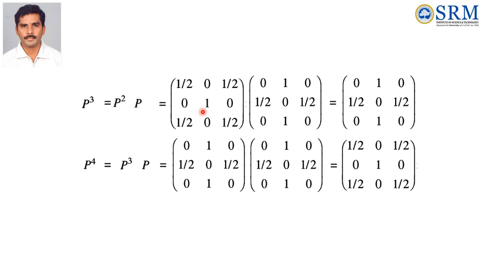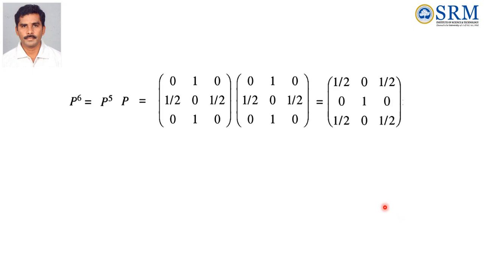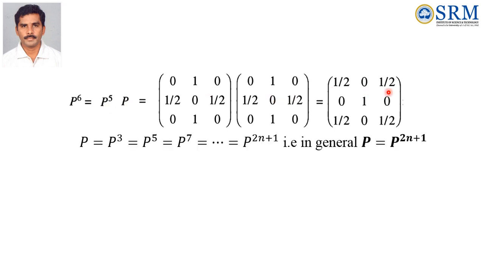And then this is P square. So P square equals P power 4. Similarly, P power 5 equals P, and P cube also. Similarly for P power 6, you can note down that P power 6 is equal to P power 4 and P square. P equals P cube, P power 5, P power 7.